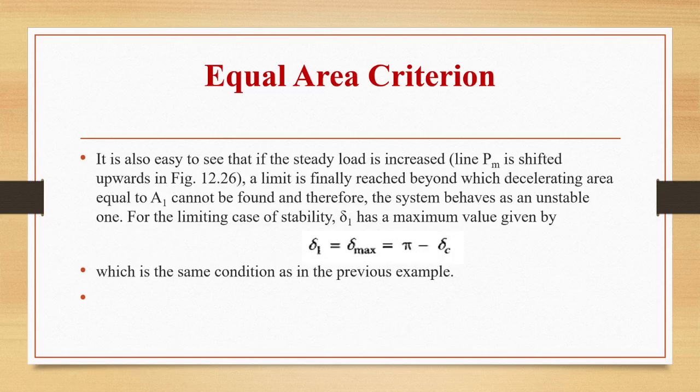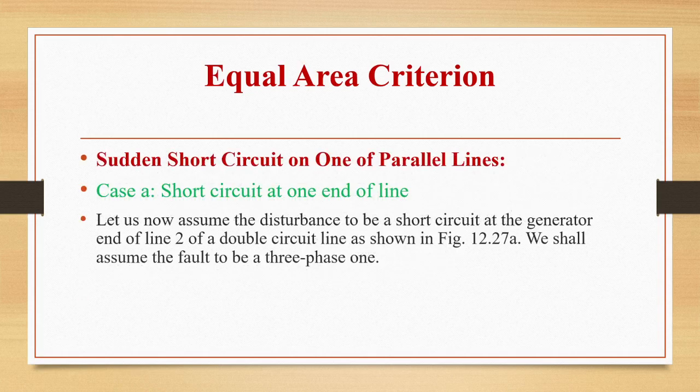It is easy to see that if the steady load is increased, that is, line PM is shifted upwards, a limit will finally be reached beyond which a decelerating area equal to A1 cannot be found, and therefore the system behaves as unstable. For the limiting case of stability, delta 1 has a maximum value given by delta 1 is equal to delta max, that is equal to pi minus delta C, which is the same as the previous example.